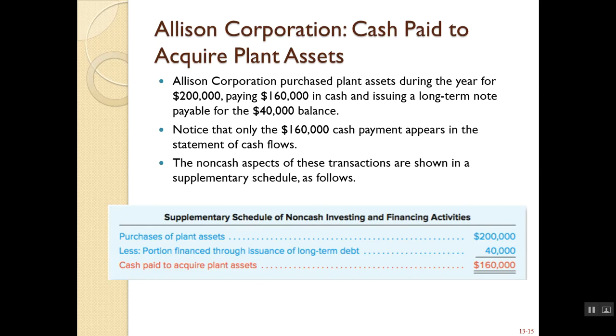The portion that was financed through long-term debt is actually going to show up in a supplementary schedule because it's a non-cash item. However, you need to disclose it because it was in lieu of cash. So it exchanged the assets for a long-term debt. Therefore, we need to include it in the supplementary schedule.